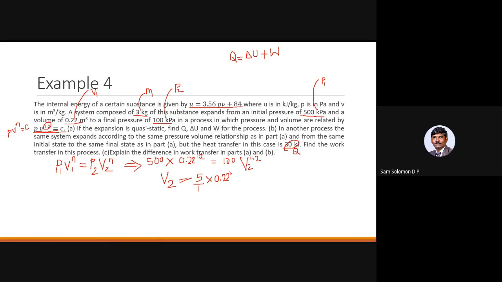And remember, it is V2 to the power 1.2. So if I have to find out V2, then the whole thing should be raised to the power 1 by 1.2.